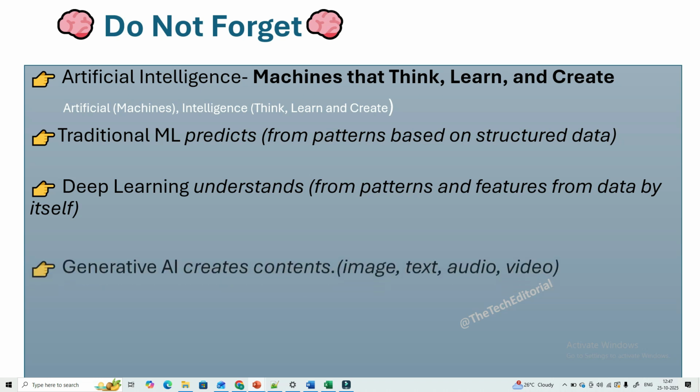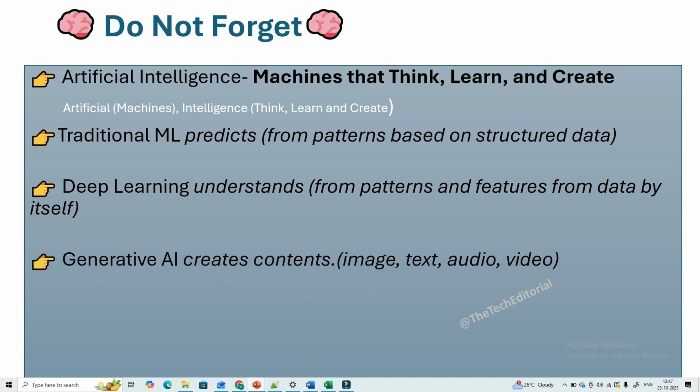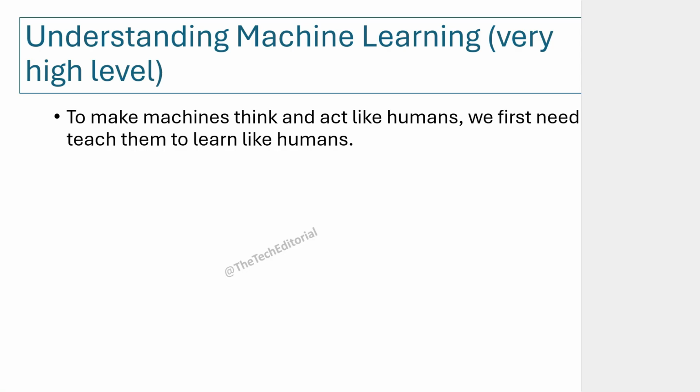Generative AI, as you know, creates content. It is a branch of artificial intelligence, and generative AI does not just understand the data. It can also create new data for you, new content like image, text, audio, and video. Just to simplify and reiterate what machine learning is, let's again understand both traditional machine learning and deep learning like this.